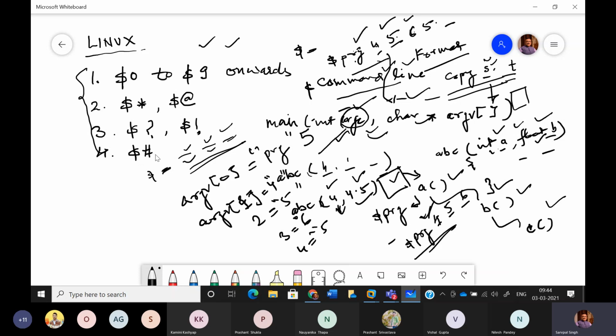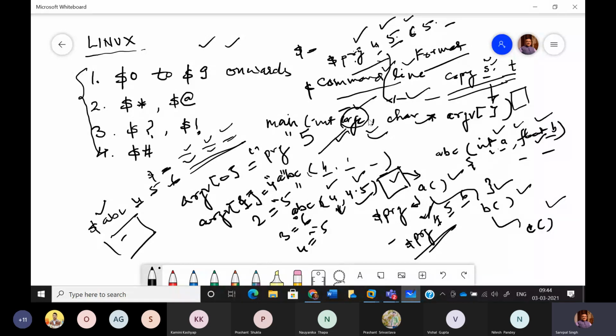So basically you will find that the concept is very close to C language, because here too we can pass certain input from the command line. I may write a program ABC and I can write 4, 5, 6. Now this is the input that we are providing to ABC program to execute. Now in order to access these values inside the program, we have to have some variables.